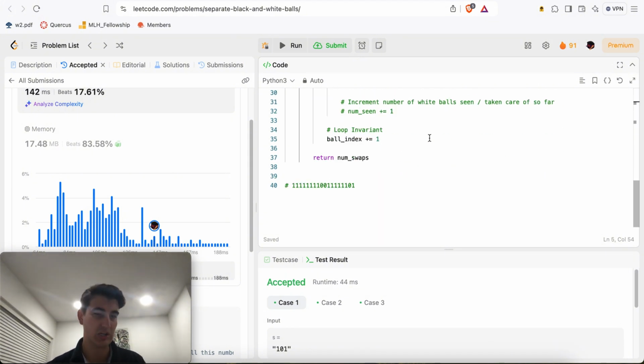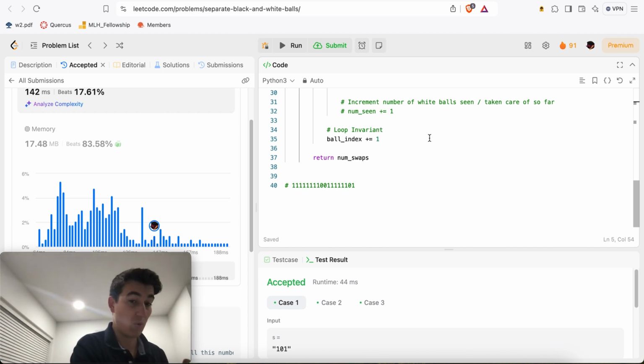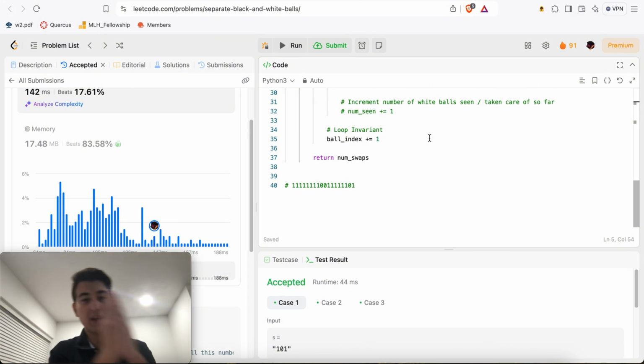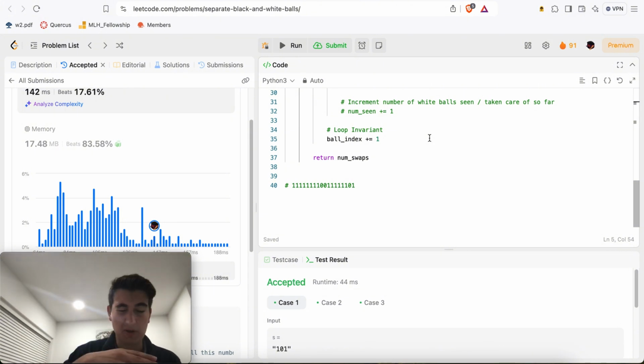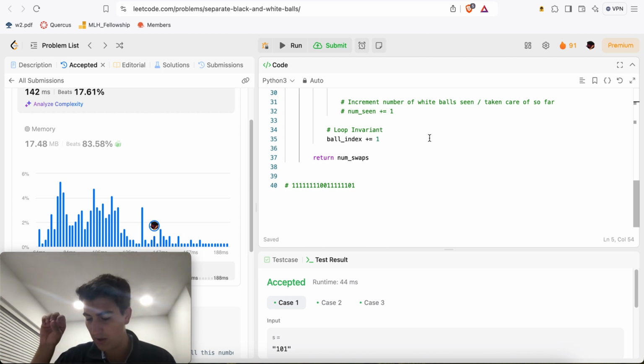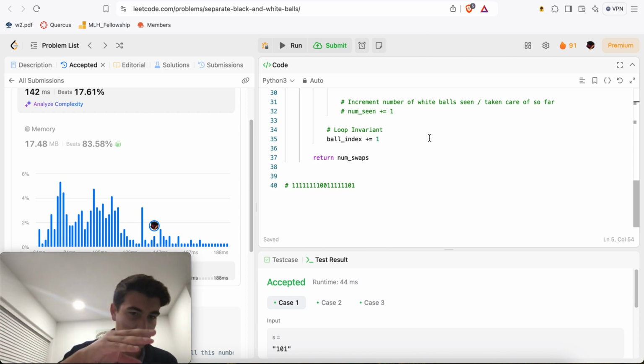So my idea was, whatever is the leftmost 0 in the entire string, we're going to put that at index 0. The second leftmost 0, we're going to put at index 1. The third 0, we're going to put at index 2. And the fourth 0, at index 3. You want all the white balls to the left, so you might as well put the one that's leftmost in the string at index 0, then the second leftmost at index 1, and so on.